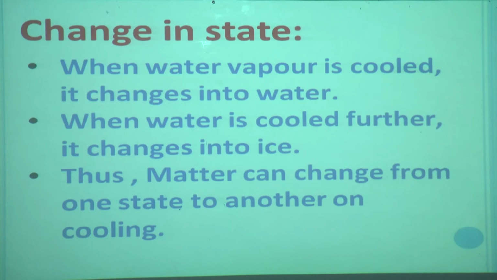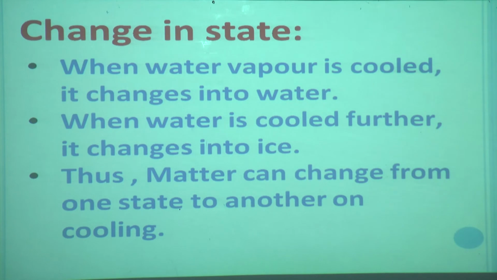Now we just learned what the change on heating is. We will see now what will change on cooling. When water vapor is cooled, it changes into water, and when water is cooled further, it changes into ice.